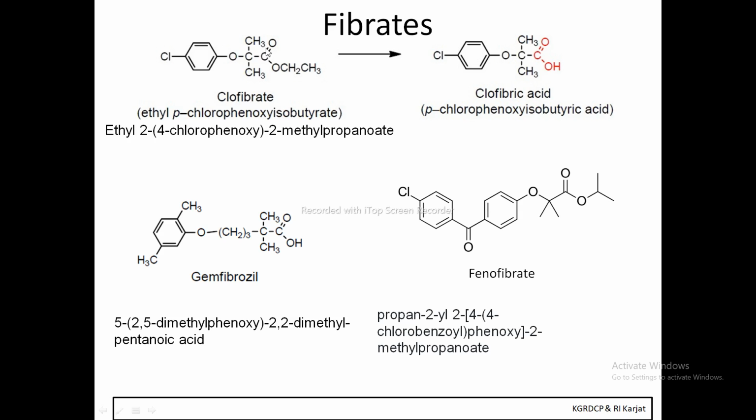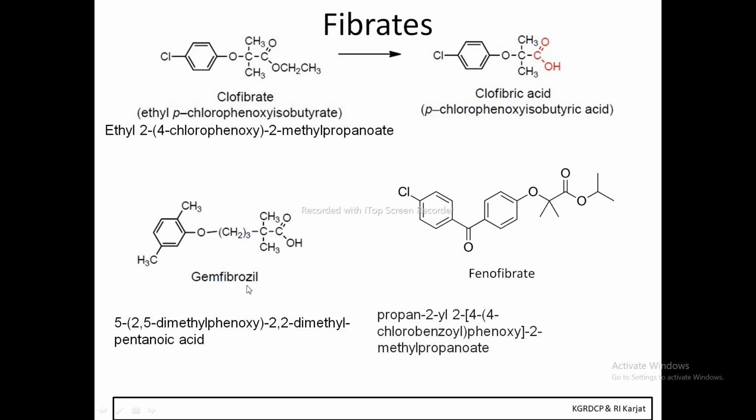After ethyl, carbon number 1, carbon number 2, then 2-(4-chlorophenoxy)-2-methyl propanoate, because there are 3 carbons in a straight chain: 1, 2, 3. So 2 methyl, and which ester is there? That is the propanoate. So that is the IUPAC nomenclature of clofibrate. First we'll discuss the IUPAC names of all the drugs.